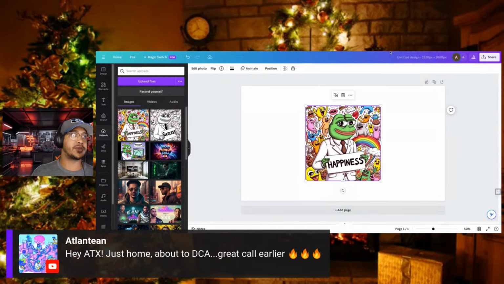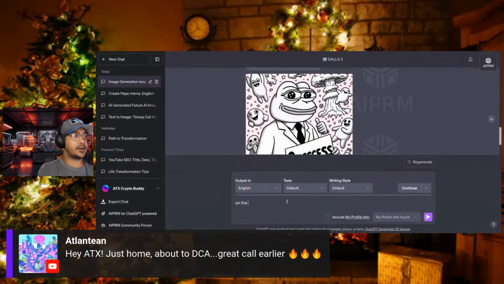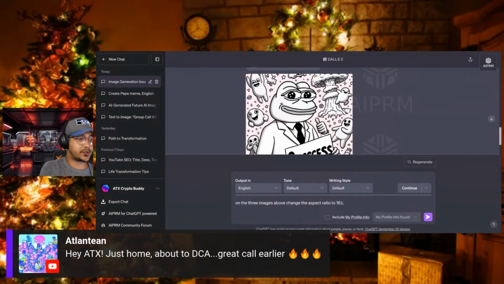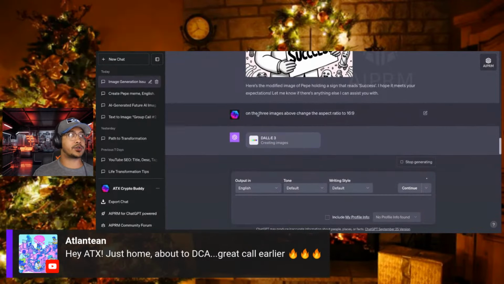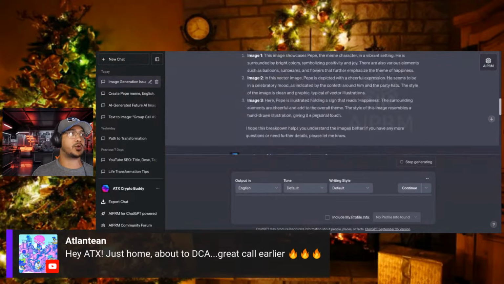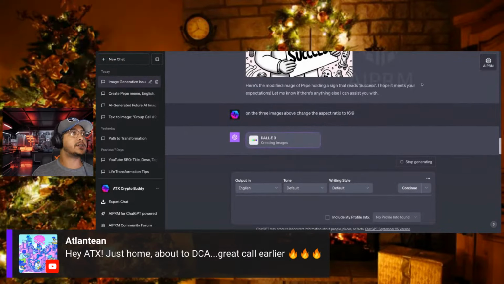So I have a couple of different options. One, I can go back into ChatGPT and have it say, on the 3 images above, change the aspect ratio to 16 by 9, which is just landscape, basically, is the easy way of saying that. So let's see if it'll change those original 3 images above into a landscape photo, because right now they're all in a 1024 by 1024 setup, or a perfect square, if you will. So it's going to go through here.